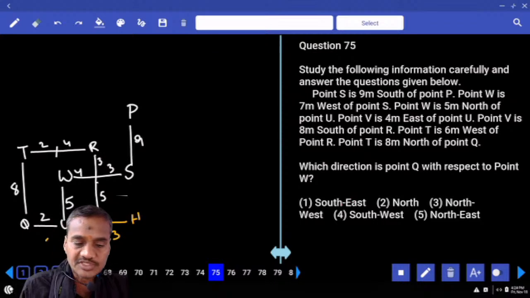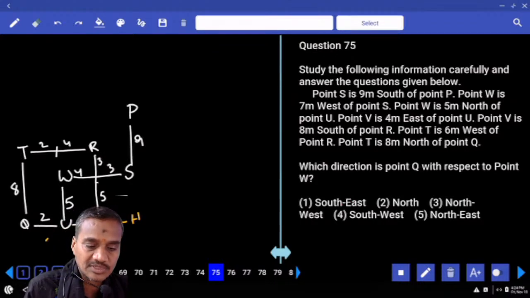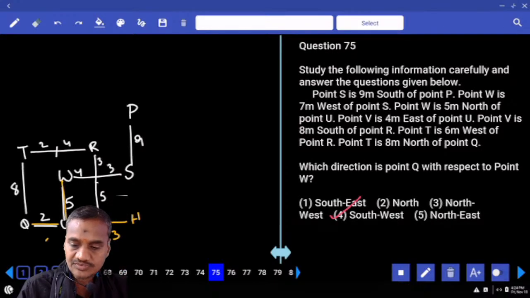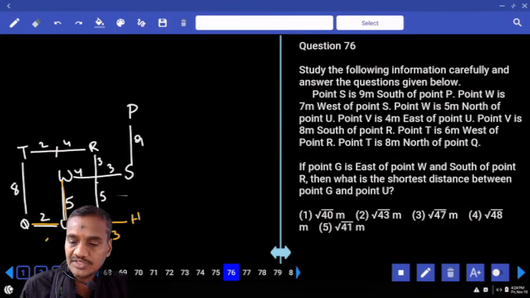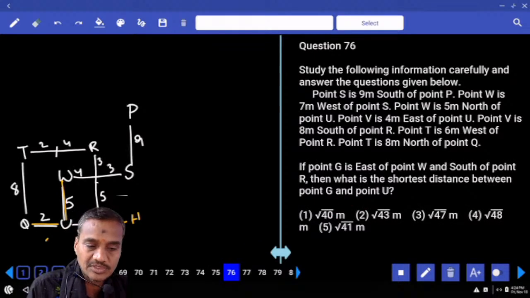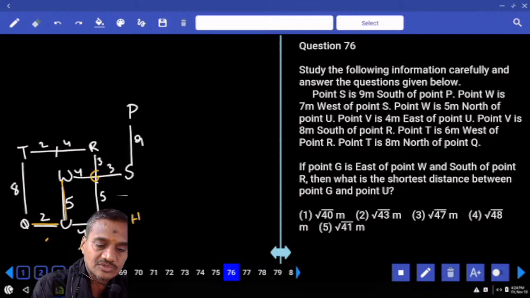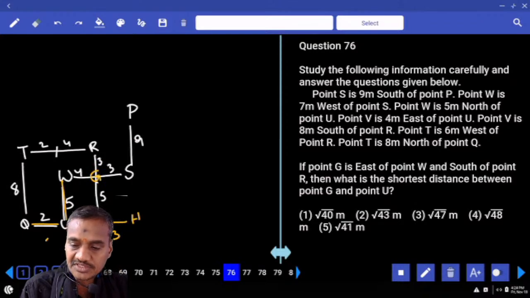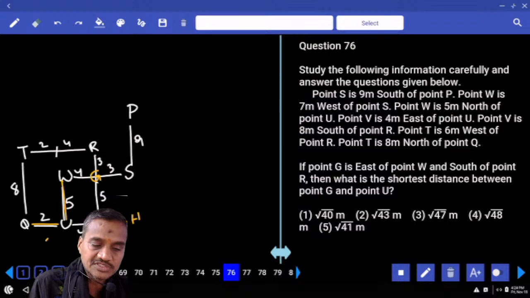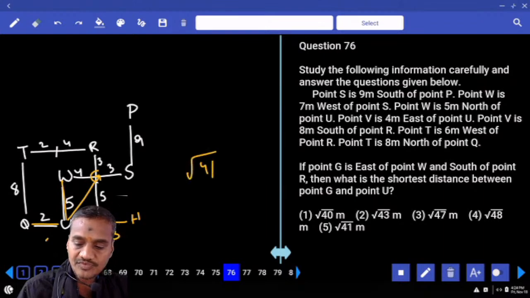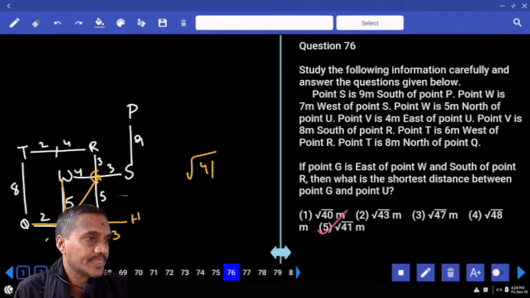And which direction is Q with respect to W? Now Q with respect to W, this is south and this is west, southwest. Southwest, choice 4, 75. And if G is to the east of W and south of R, that means G must be at this place, south of R. Then what is the shortest distance between G and U? Tell me how much is that? 5 and 4, 5 square plus 4 square. And how much is that? Root over 41, that is choice 5, question number 76. Clear? 25 plus 16, 41.